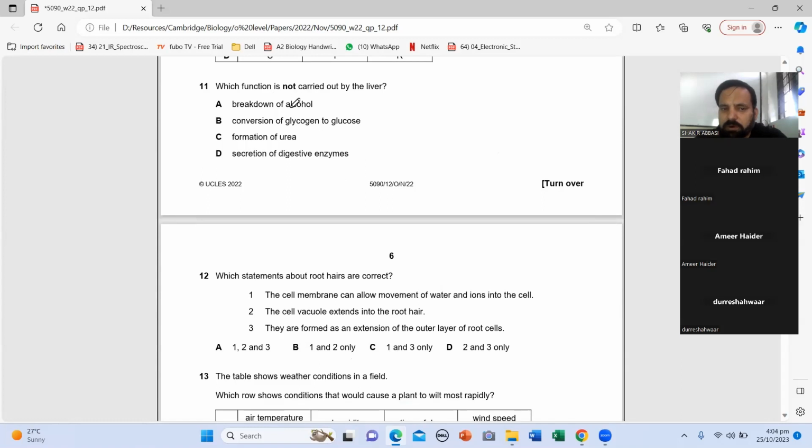The liver does all of these functions except making digestive enzymes. So the liver produces bile, but bile also doesn't have any enzyme. It only emulsifies the fats. So the answer to this question is D, delta, right?